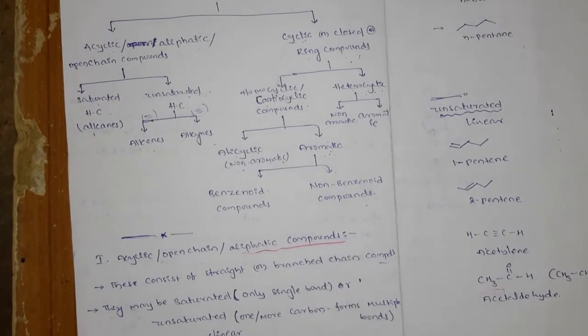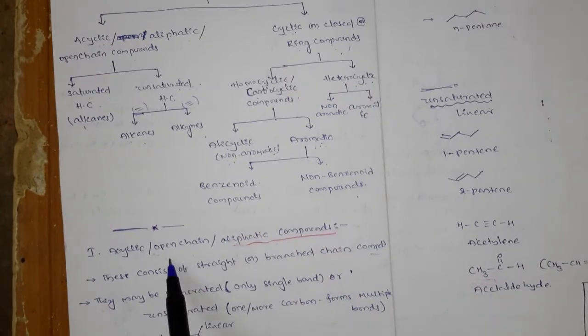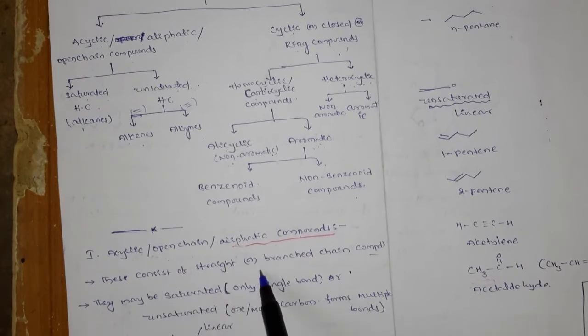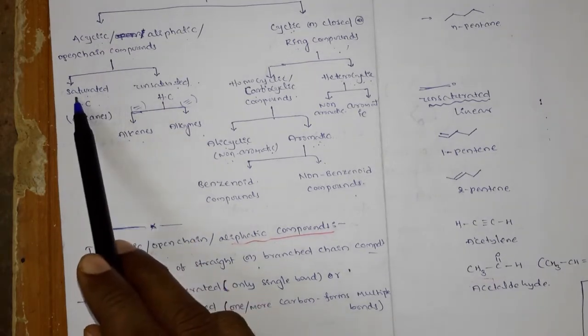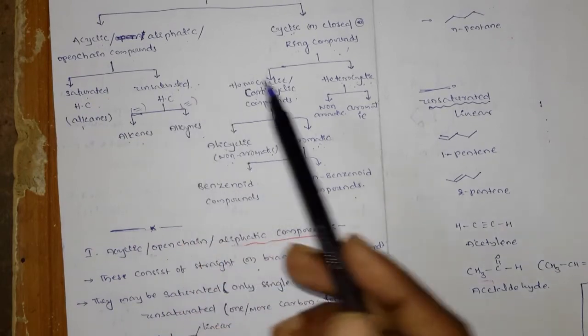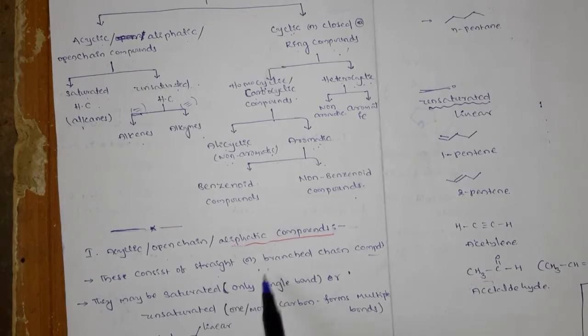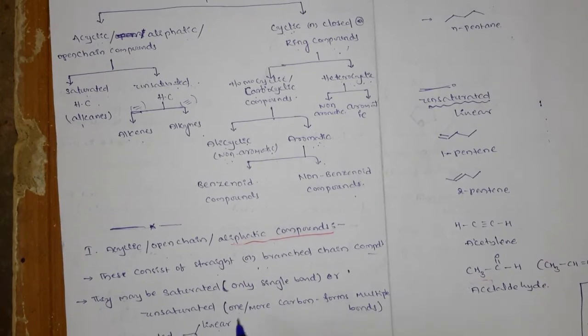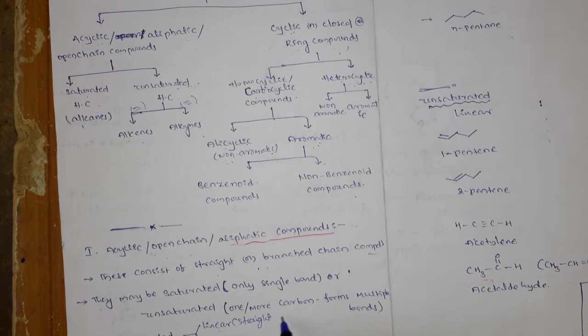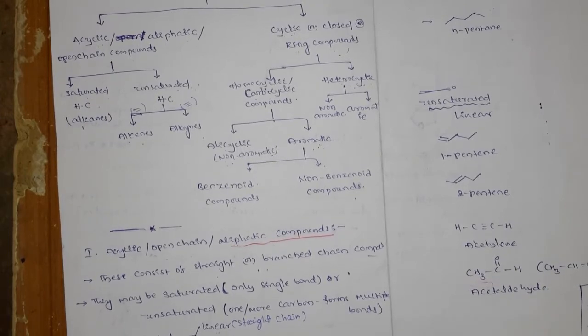Generally, these acyclic compounds consist of straight or branched chain compounds. What I said, acyclic compounds are two types: saturated and unsaturated. Each of the saturated consists of either a straight chain or a branched chain. The straight chain you call linear, or it is a branched one.